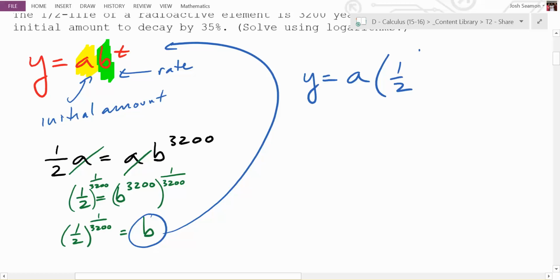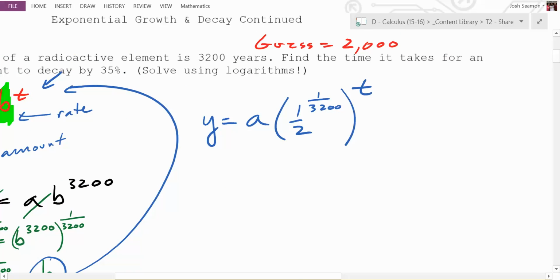All raised to the what power? Look at the equation. To the t. We don't know what t is. All we know is that b is that value. We know that b is that value. Are you with me so far?